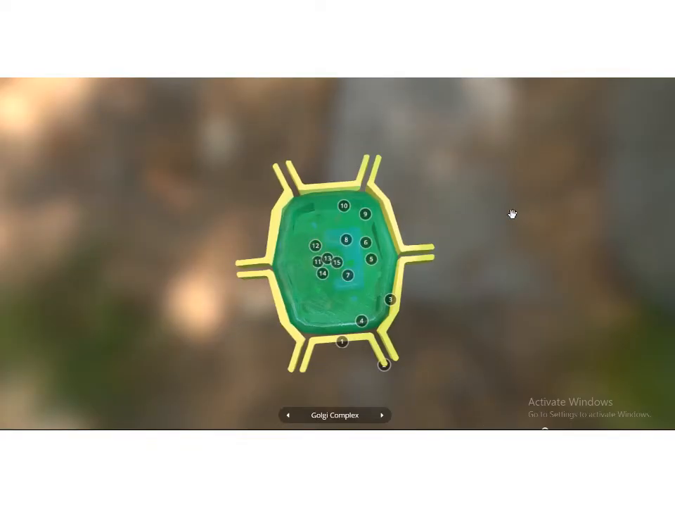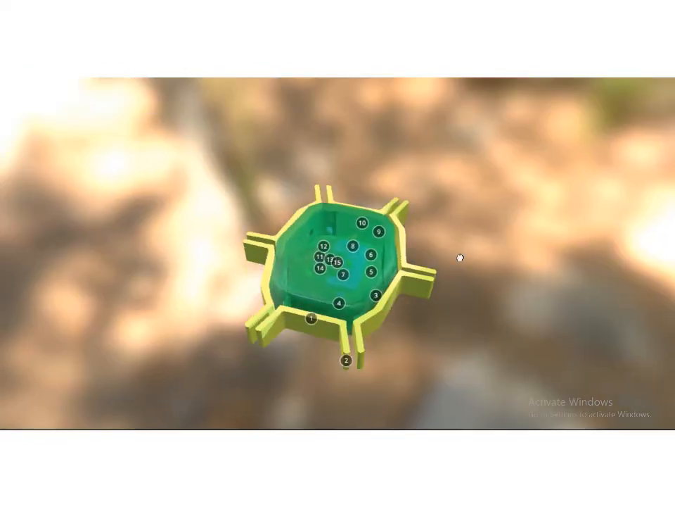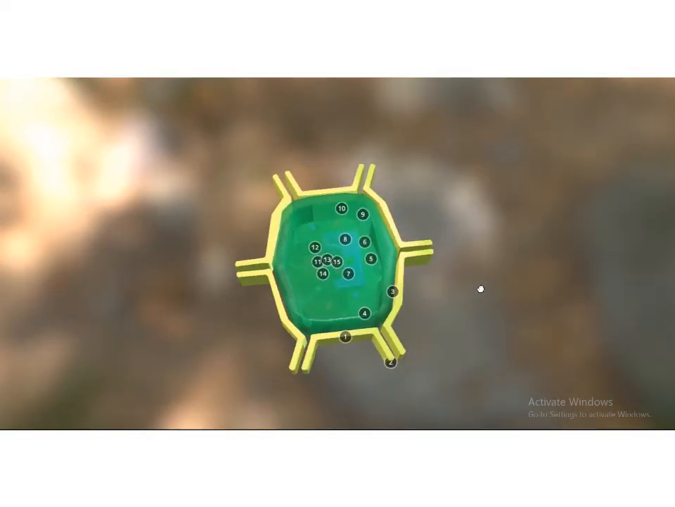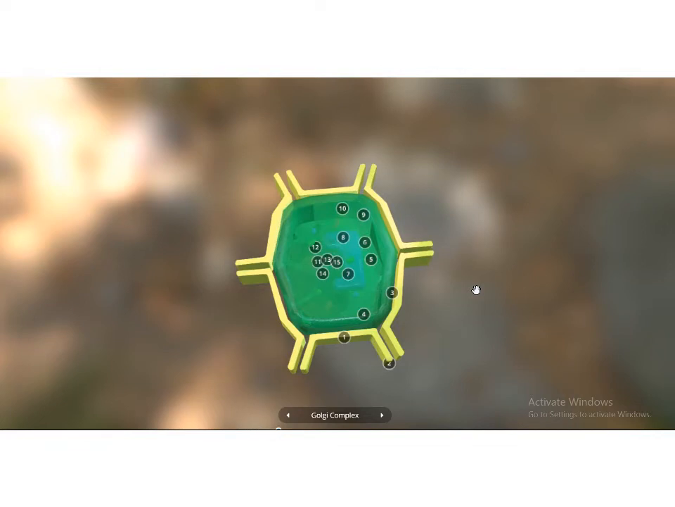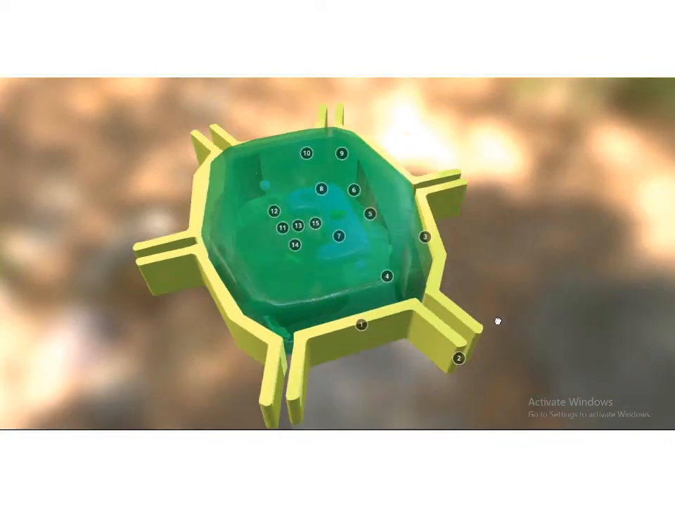So what is this? This is the 3D animated model of a plant cell, okay? So let's start with the plant cell and its cellular organelles. The first one, cell wall. This one is the cell wall. So this yellowish outer layer, or the boundary or border of a plant cell, is called the cell wall.